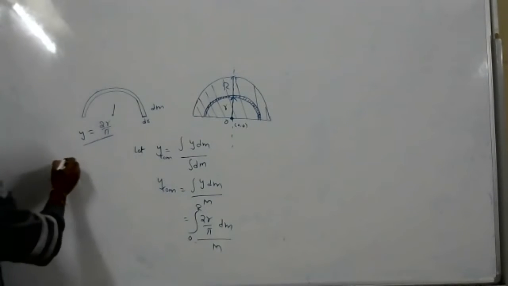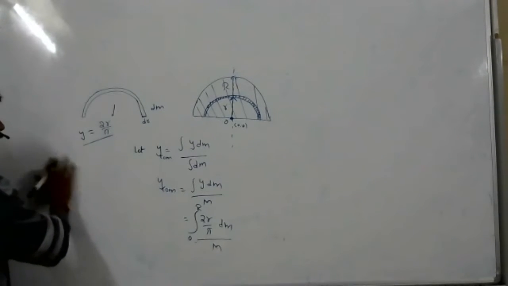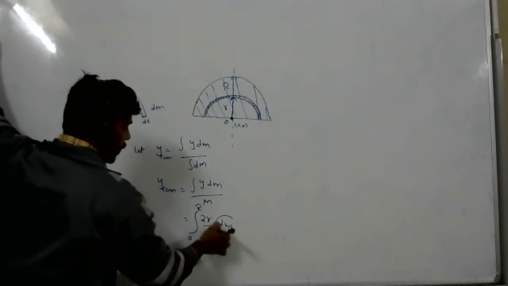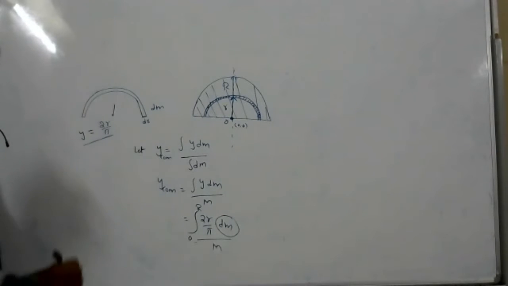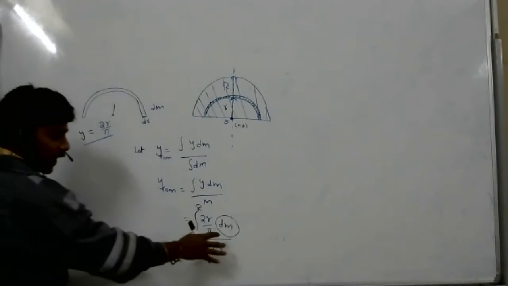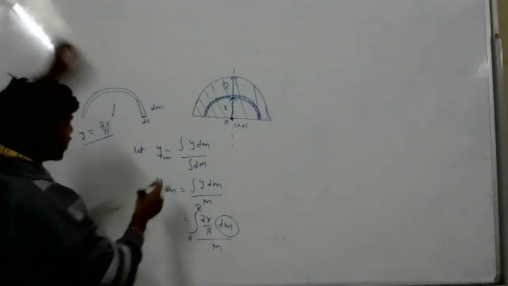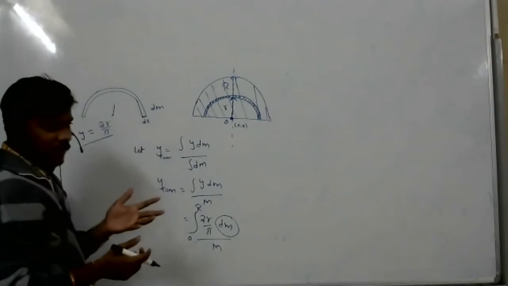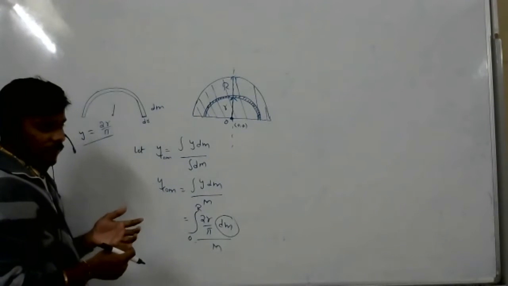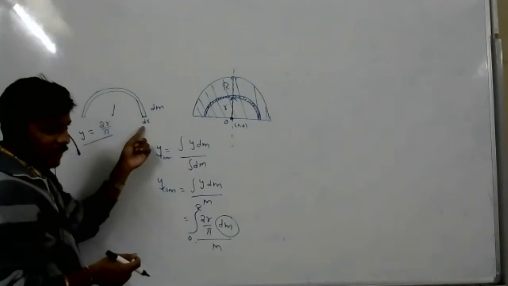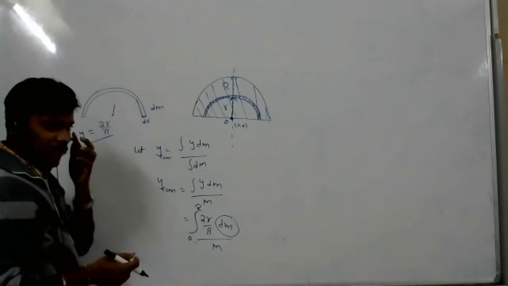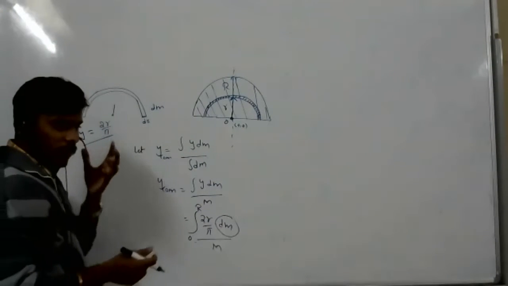Now dm, what will we do? If you want to get how much mass is there in this wire, how will we get it? We have taken the dr element, right? In the dr element, how much mass is there? dm mass is there. So how much is that mass?